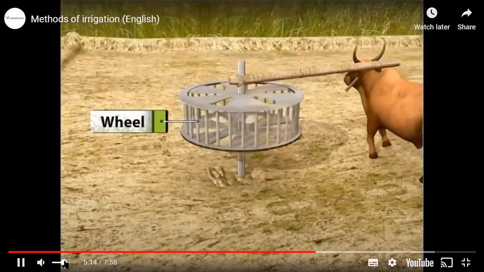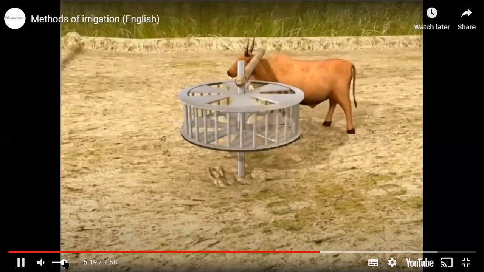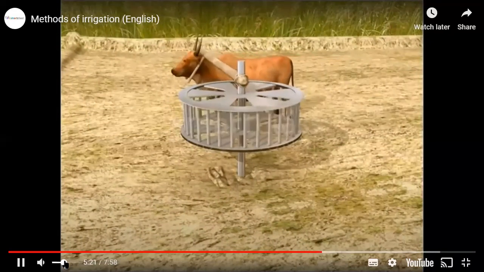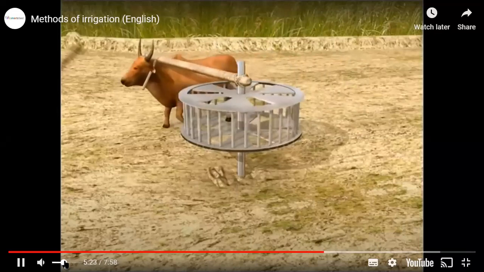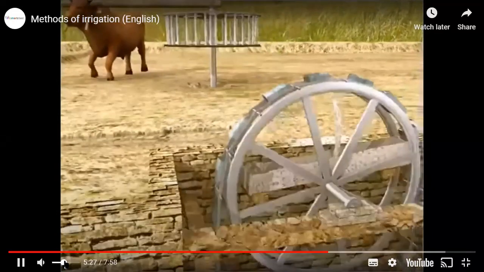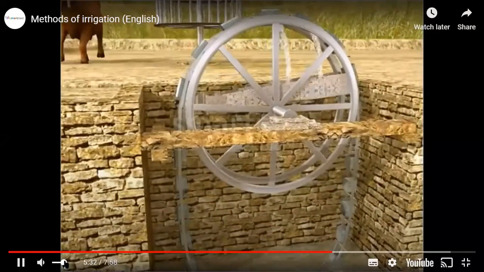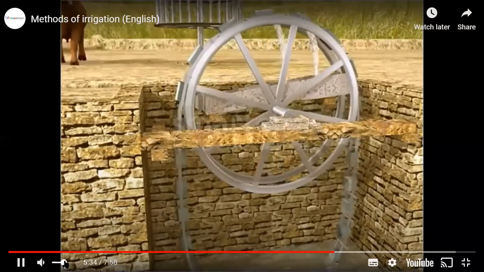As the animal pulls the wheel around in a circular motion, it sets in motion the first wheel with the buckets, which draw water from the water source,